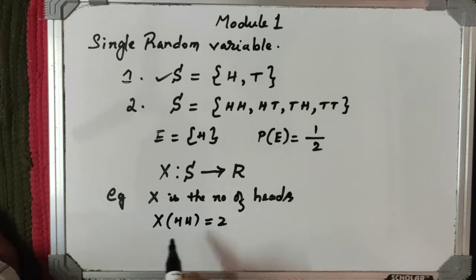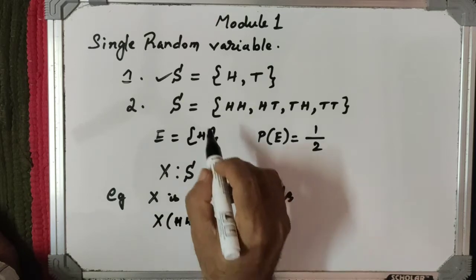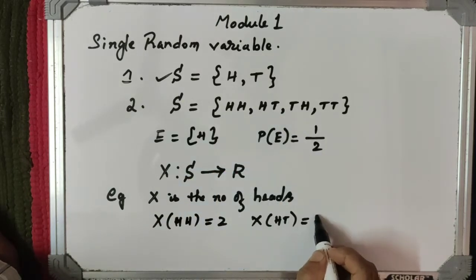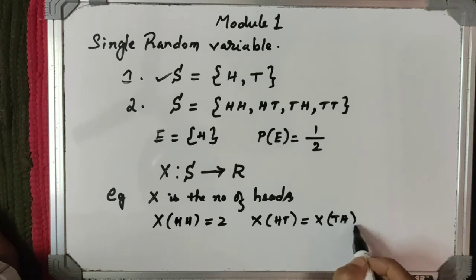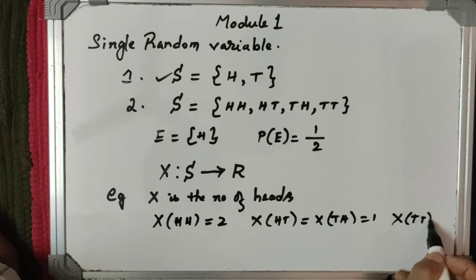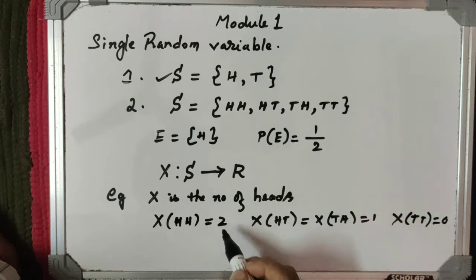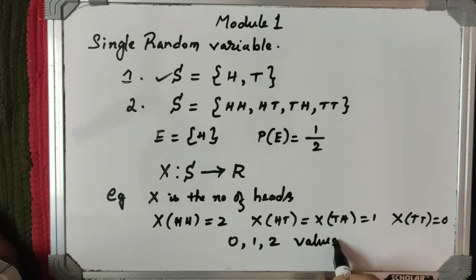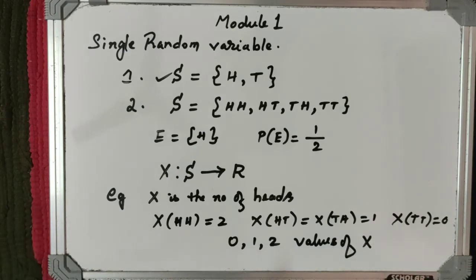That means it assigns the symbol a real number. Similarly, X of HT, the same as X of TH, is equal to 1. And X of TT is equal to 0, since there is no head here. So these values 0, 1, 2 are called the values of the random variable X.